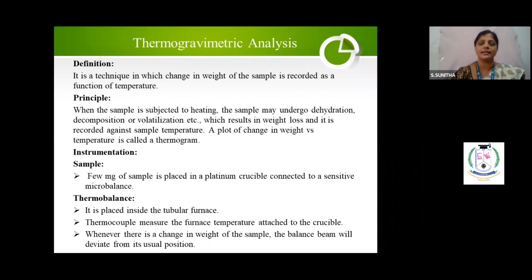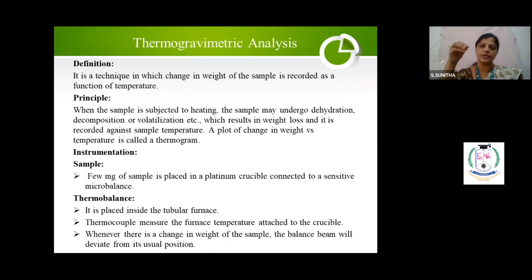Now, the entire setup, the balance and the sample setup, you have to keep inside the furnace. Why, madam, furnace? The furnace only will provide the necessary temperature. Understand? The balance will be here. Above it you will have a pan, and there only you will keep the platinum crucible.